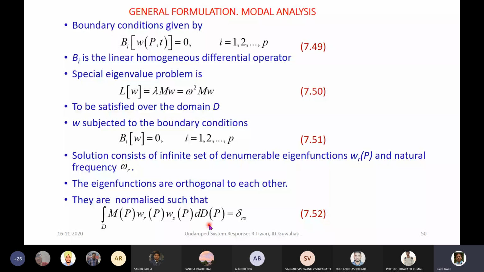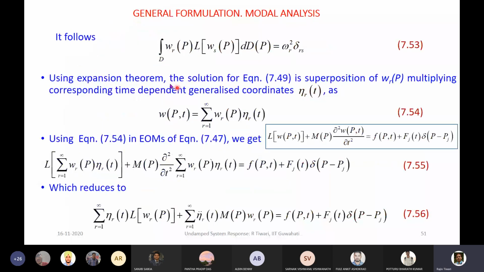When we do the integration of the L operator, that gives the natural frequency squared when we mass normalize the eigenfunction. So here this will be the square of the natural frequency. When r and s are the same, we'll get the natural frequency squared. If they are not the same, then it will be 0. So the orthogonality condition is also contained in this.